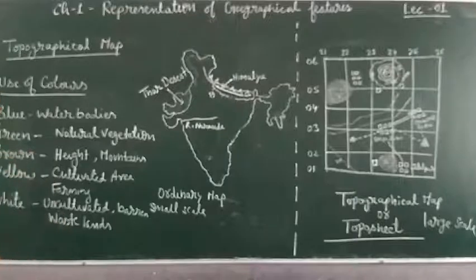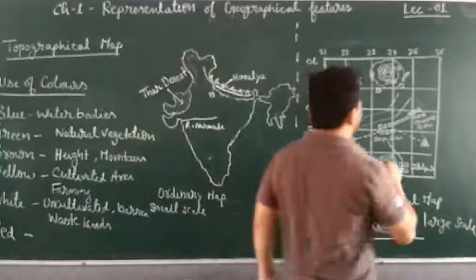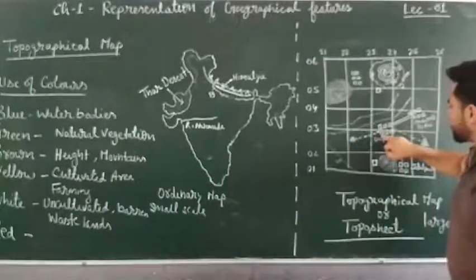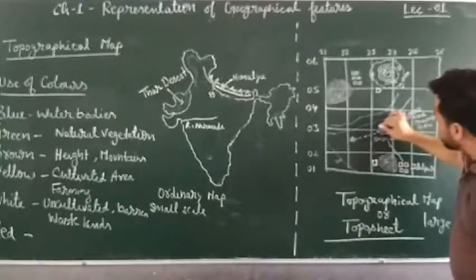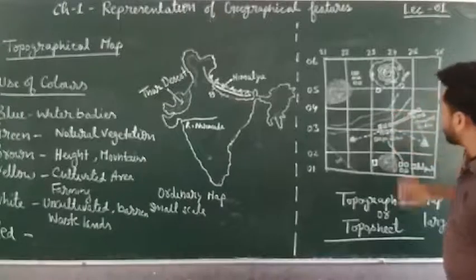Then after that we are having red color. Red color is used to express human settlements. Like I have shown these settlements. These are the houses. You can say huts, or houses, right? So these are in red color. Which color? Red color, right?